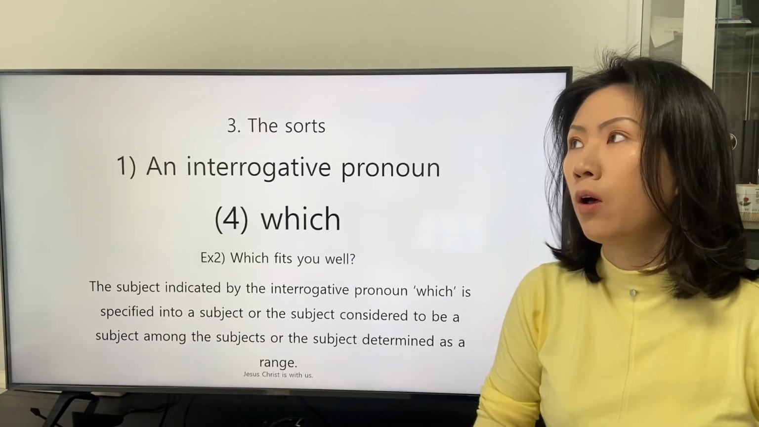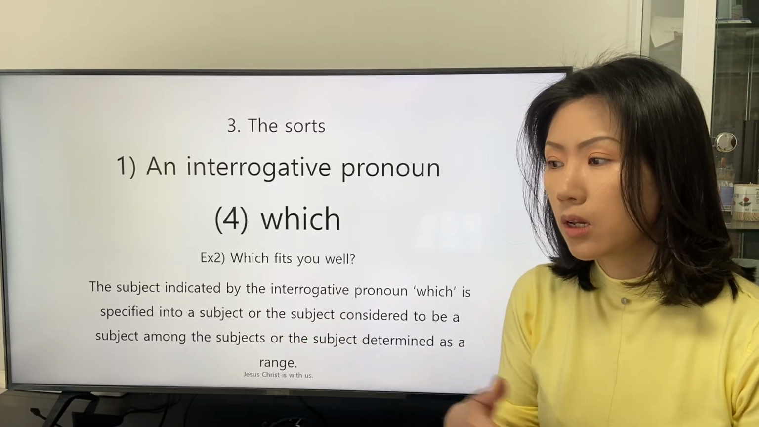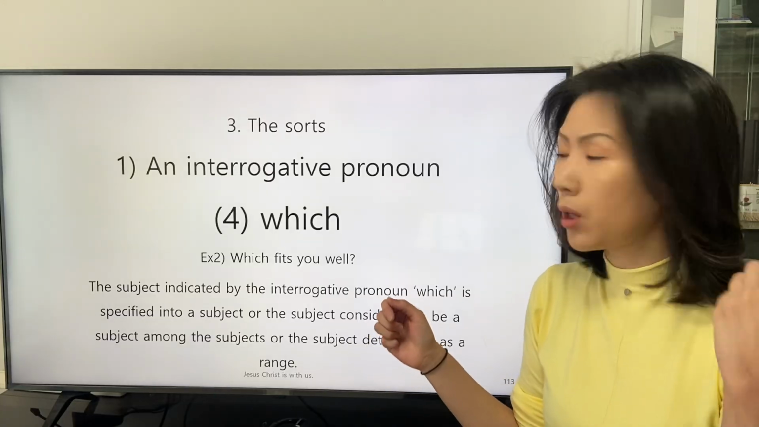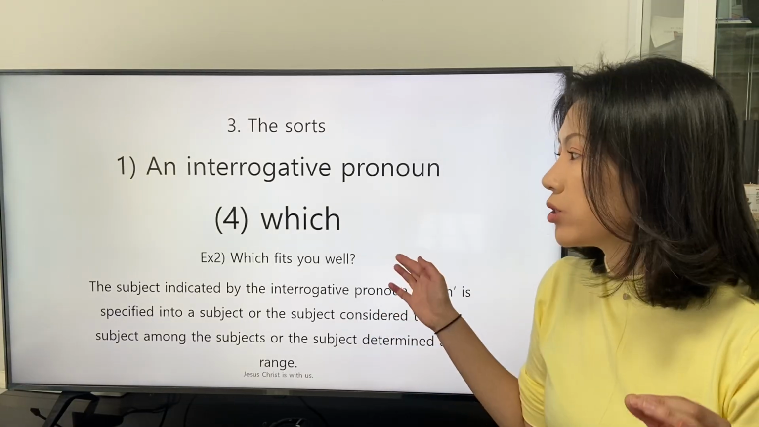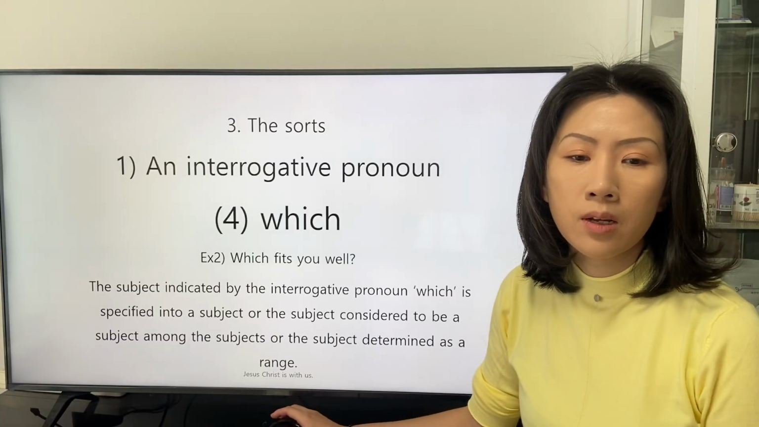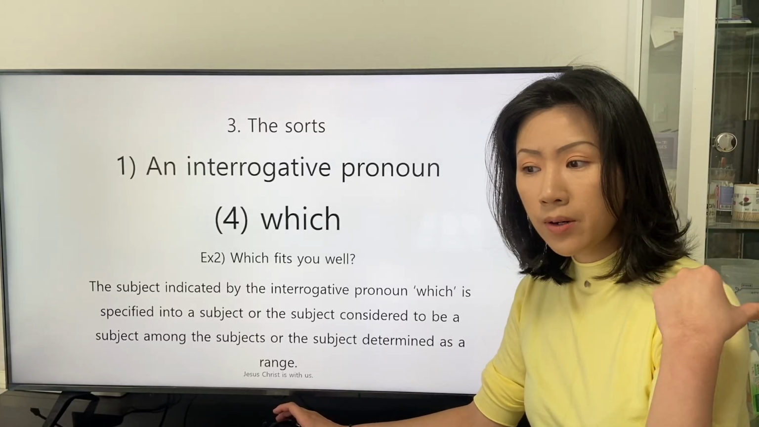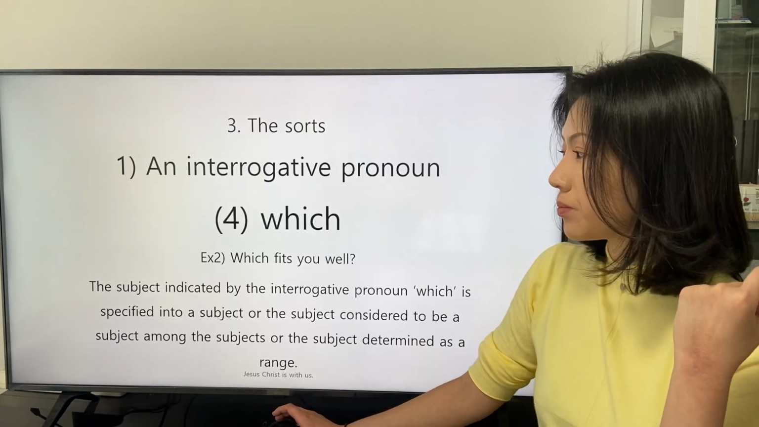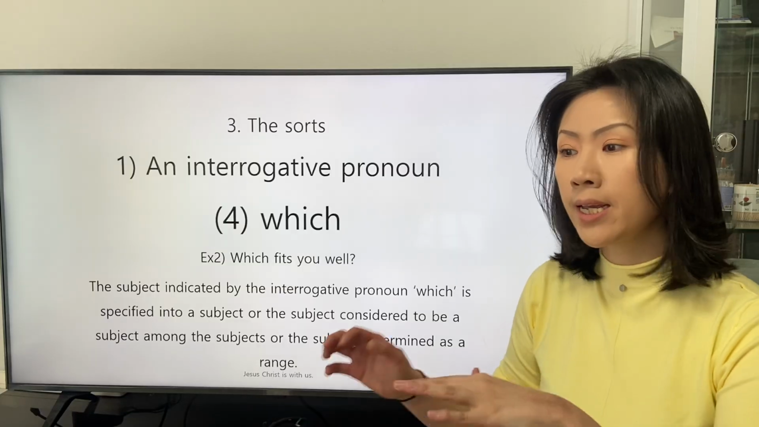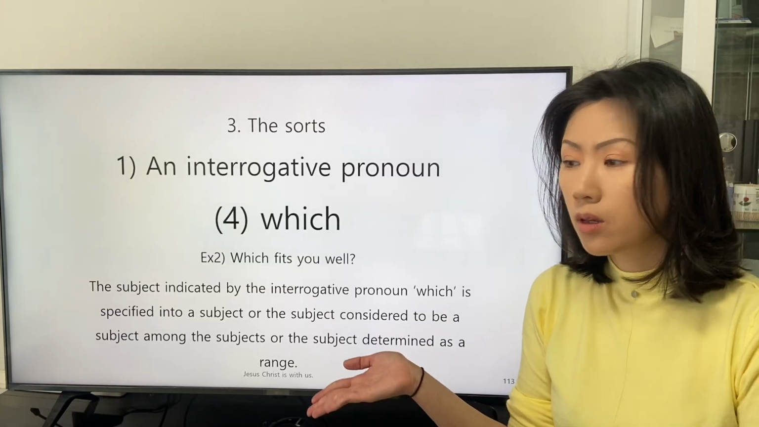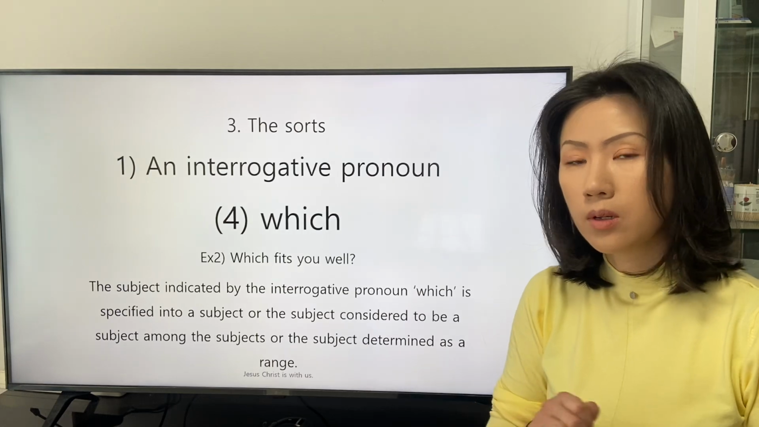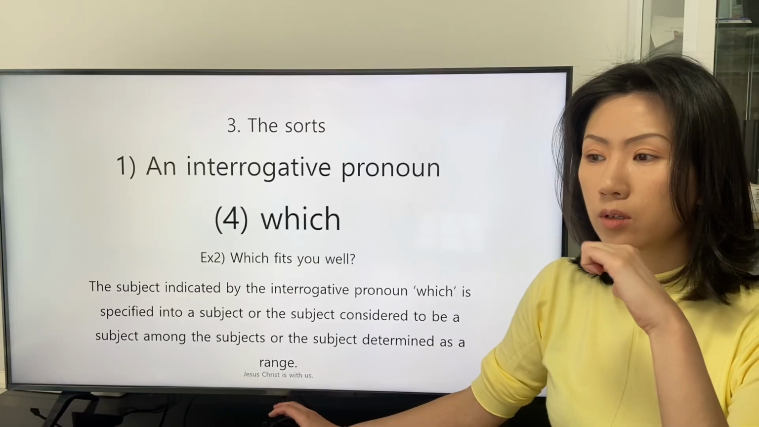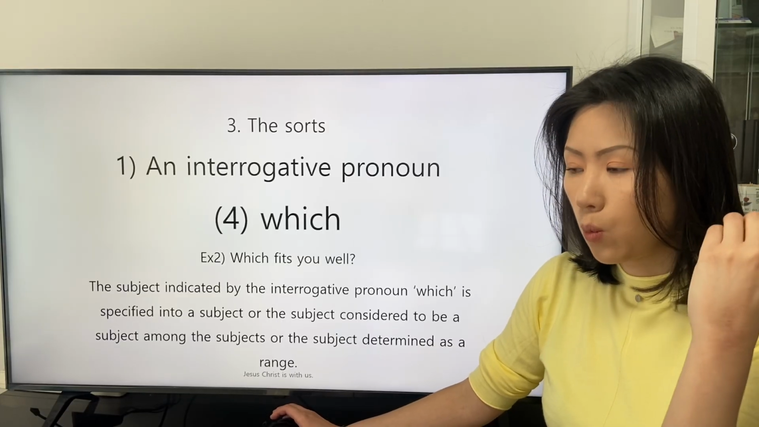When you go to a shop to buy some clothes, we can ask something like this question, which fits you well. In the case, the speaker set the premise that the listeners already have some options to choose one of them.